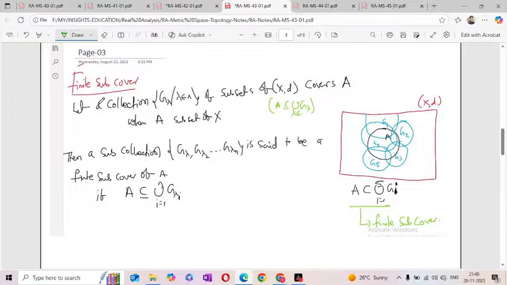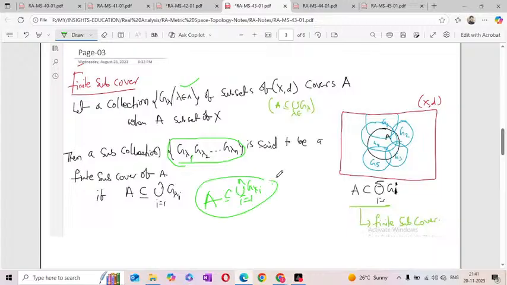Okay, so here we come to the definition. A collection G lambda of subsets of (X, d) covers A, where A is a subset. Already A is covered by this family of sets, but in the family I am taking only a finite number of sets. That means G lambda 1, G lambda 2, up to G lambda n is said to be a finite subcover if A is a subset of the union over i equal to 1 to n of G lambda i. We call it the finite cover.